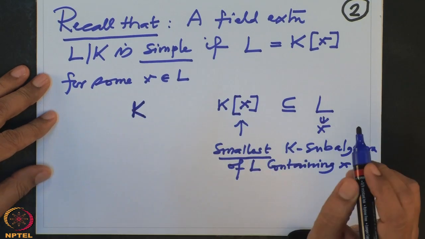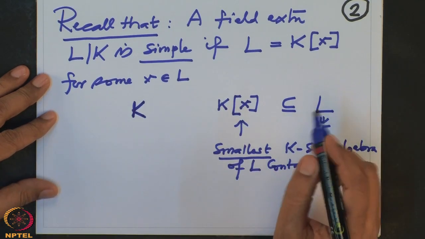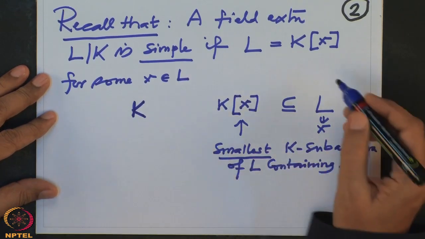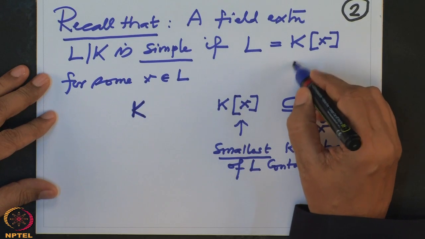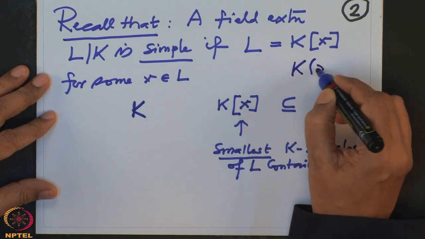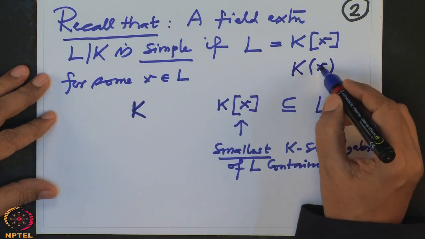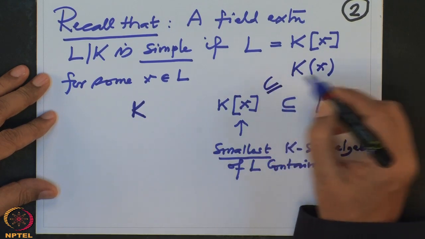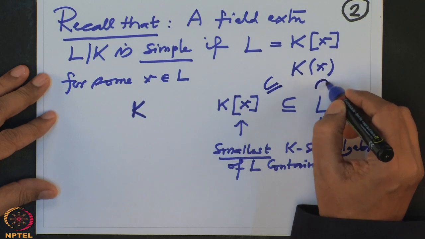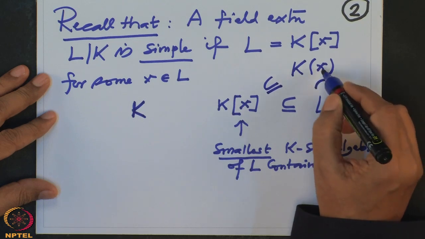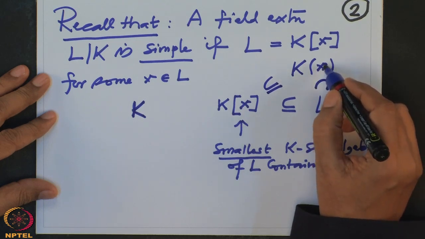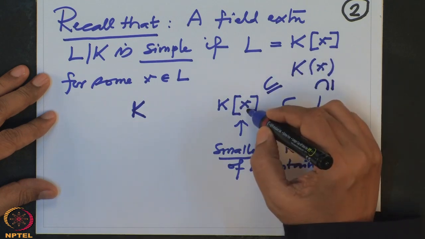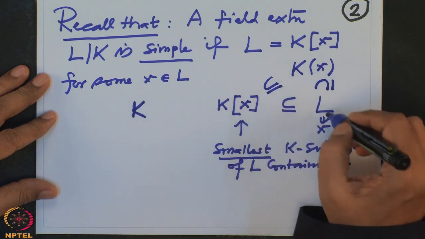But strictly speaking, we should consider K round bracket x. This is the quotient field of this, and it is also contained in L because it is the smallest field that contains this algebra, and L is one such.